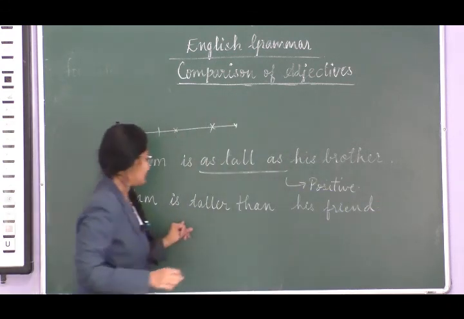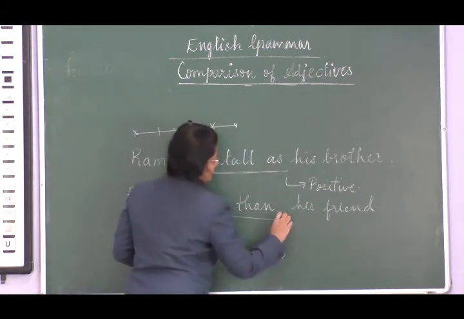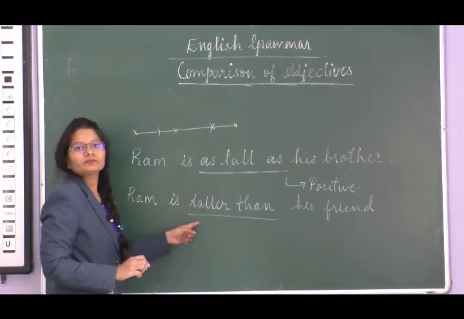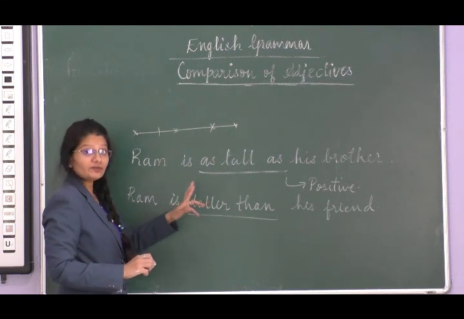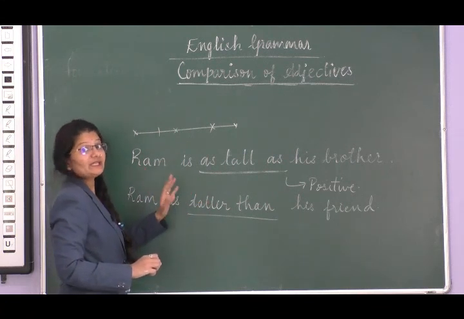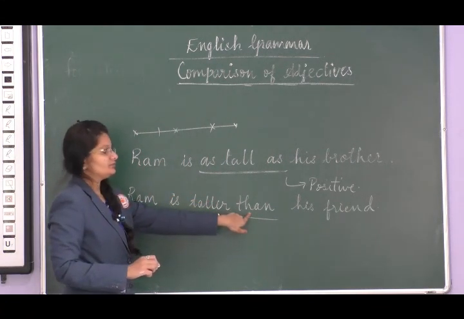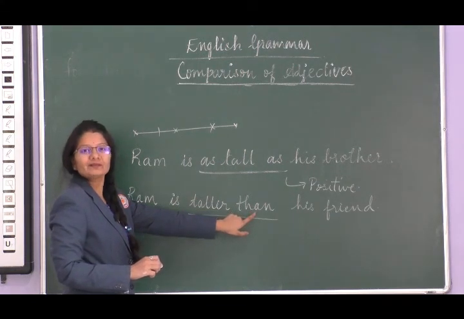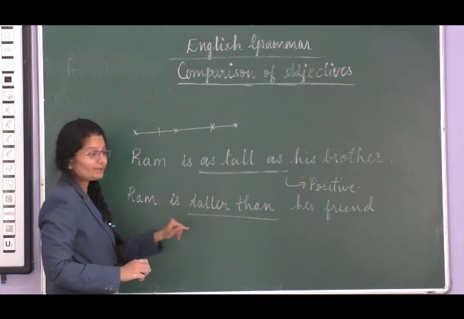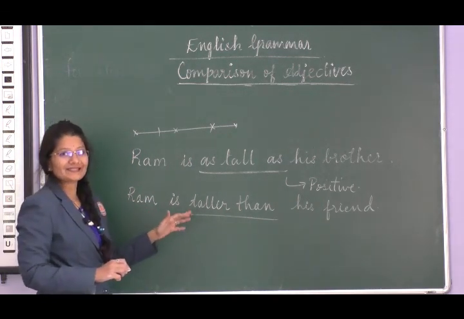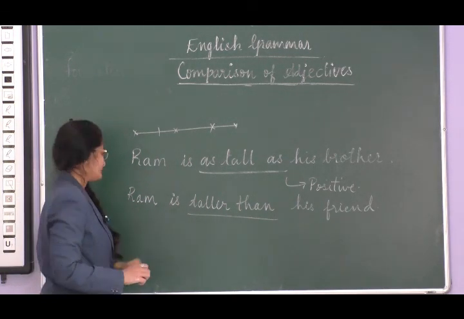So here, look at this. Ram is taller than. So always remember the comparative degree has the word than after the adjective. Okay, only then you will say that this is a comparative degree.